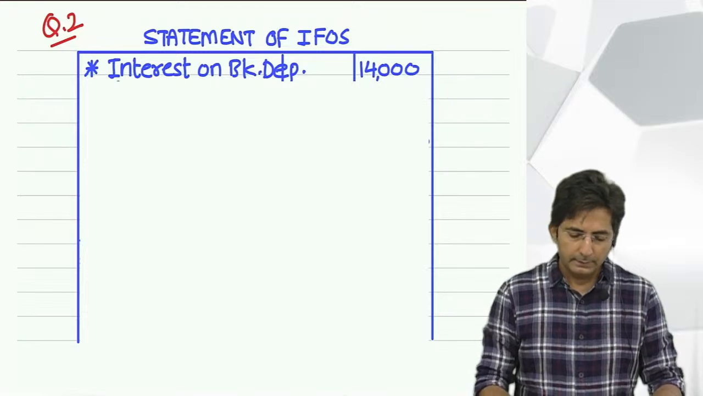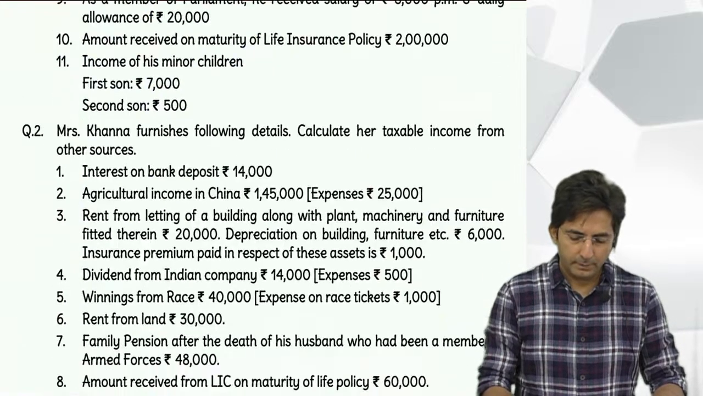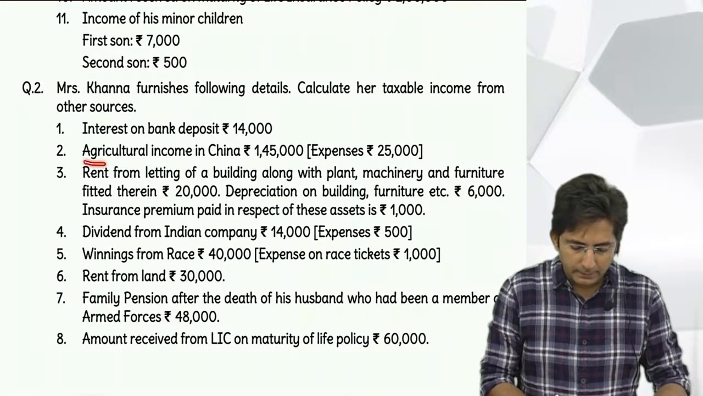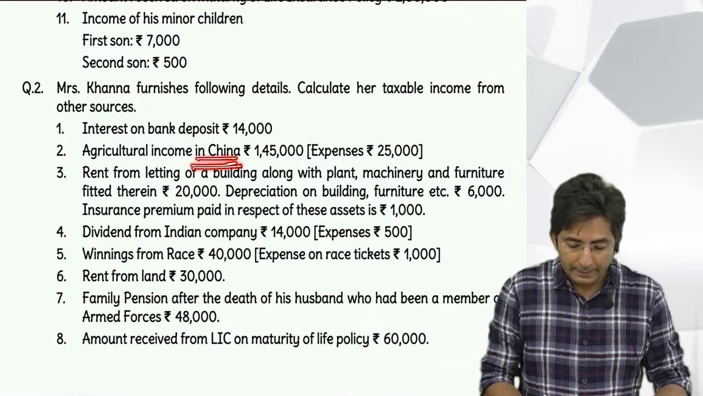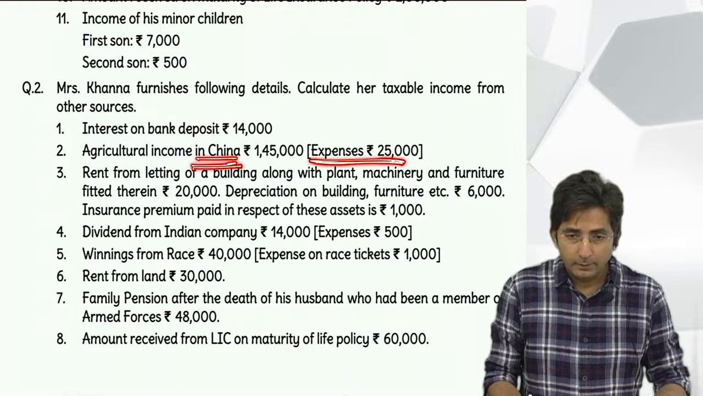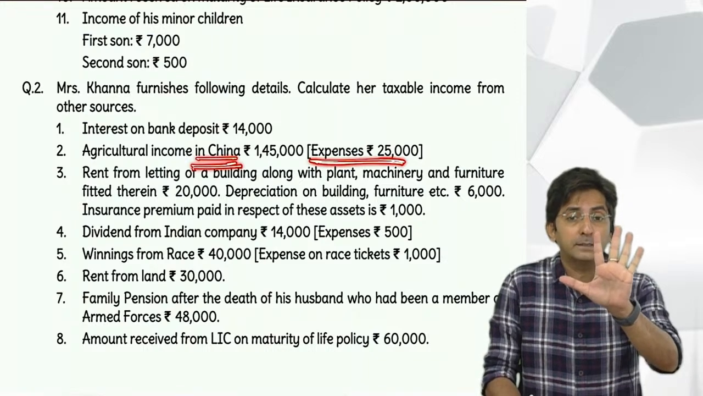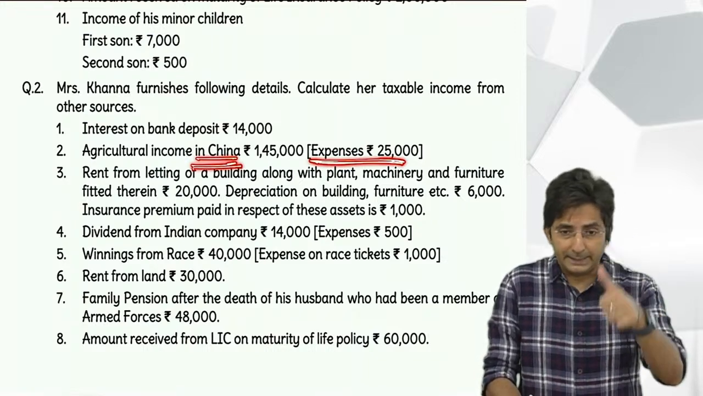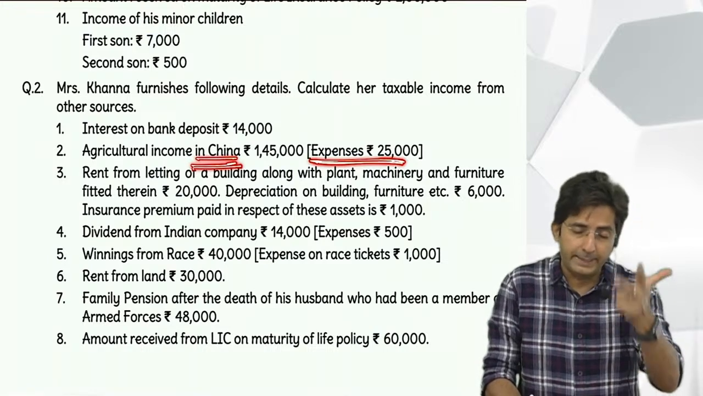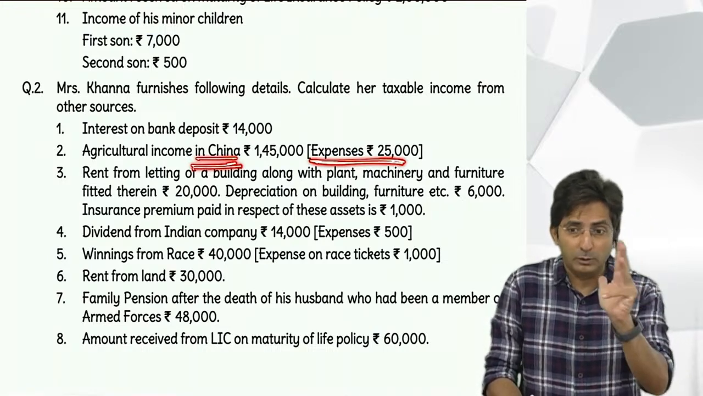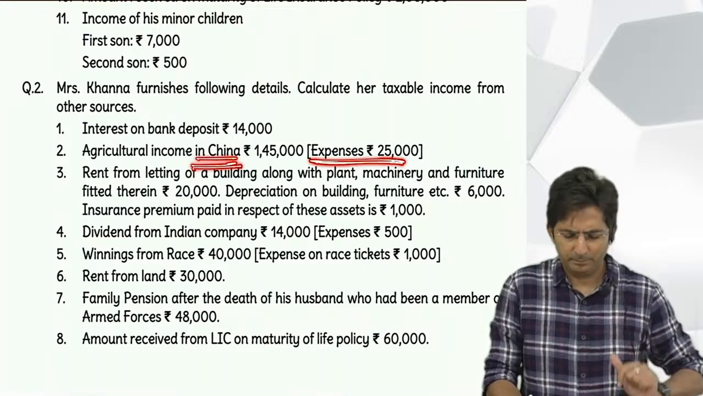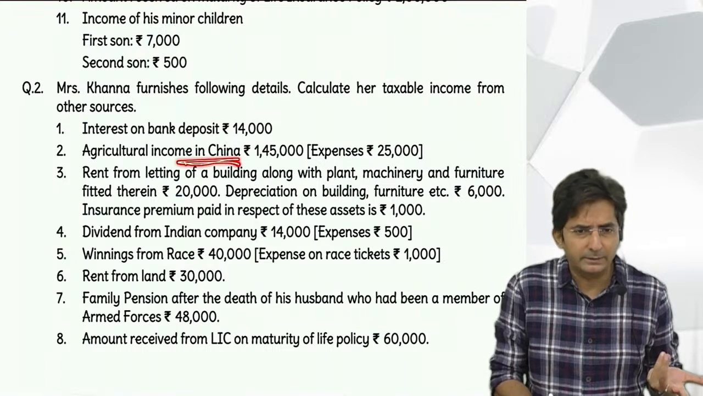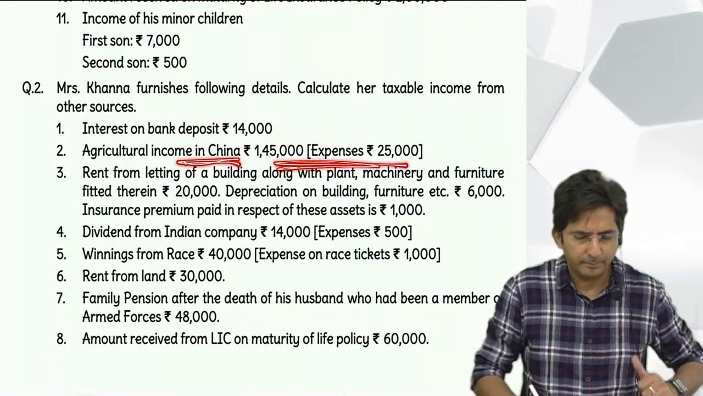Okay. Then try the second: agriculture income in China. China means India or foreign? Foreign. So it will be taxable. Okay, and then expenses are given. So today, what were the five points? Taxable income, deduct the expense. Exempt income, ignore the expense. Winnings, ignore the expense. Dividend, deduct only one expense. Family pension, standard deduction. Keep repeating that. Okay, so this is a normal taxable income, deduct the expense.